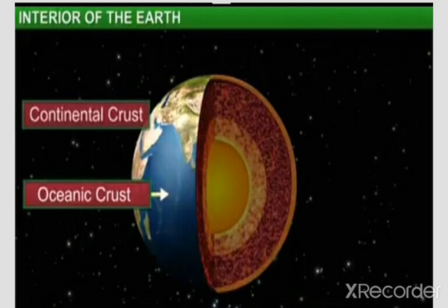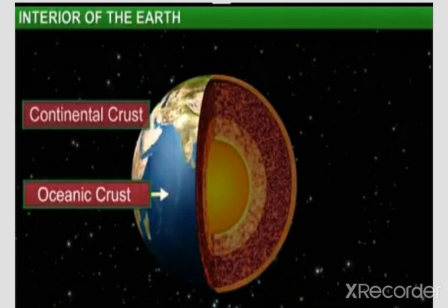Now, how much is the thickness of the continental crust? Tell me. Yes, 30 to 35 kilometer is the thickness of the continental crust. And how much is the thickness of the oceanic crust? Yes, 7 to 10 kilometer is the thickness of the oceanic crust.